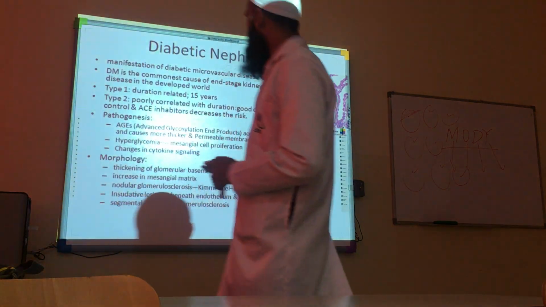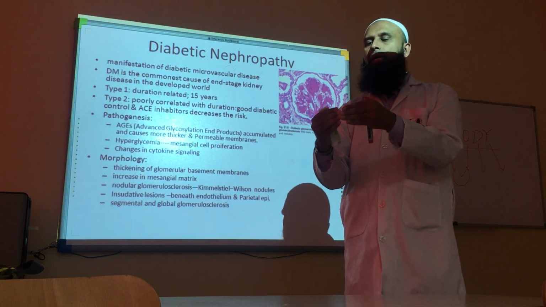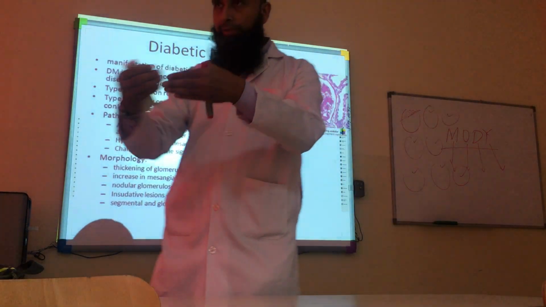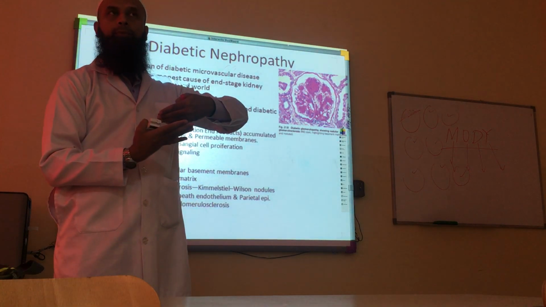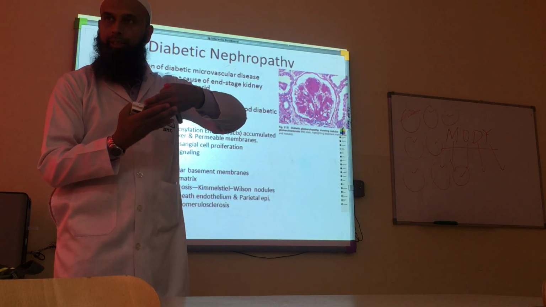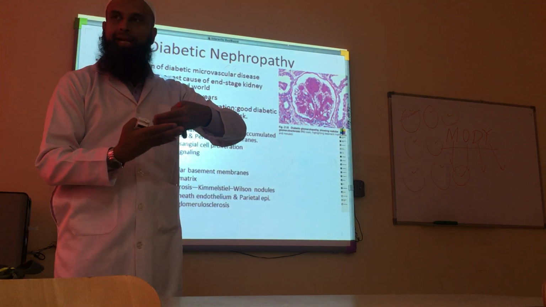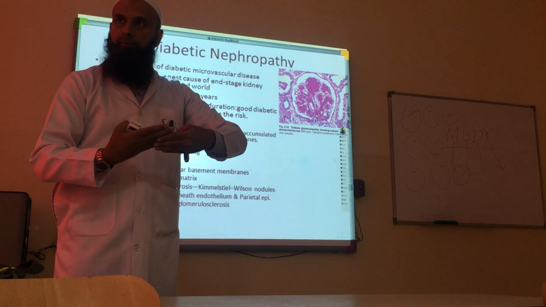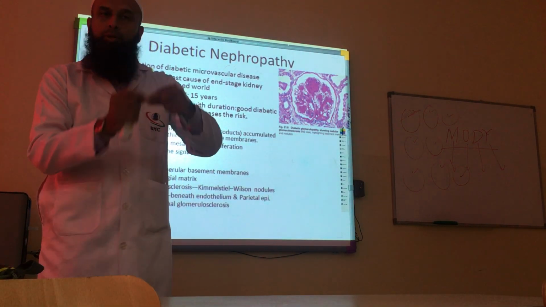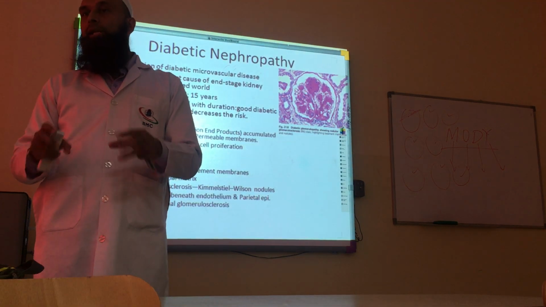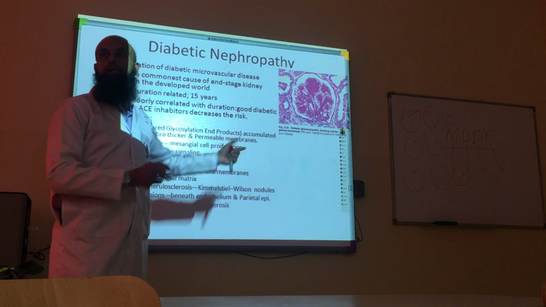Okay? So these are deposited at the level of the basement membrane of the endothelium of the capillaries. You know the filtration membrane in the kidney? On one side is the endothelium, then the glomerular basement membrane, then the podocyte. So this is the filtration membrane. These are deposited typically at the level of the basement membrane, causing the basement membrane to get thickened and injured, causing the permeability to increase.